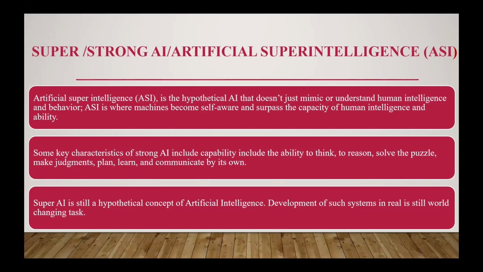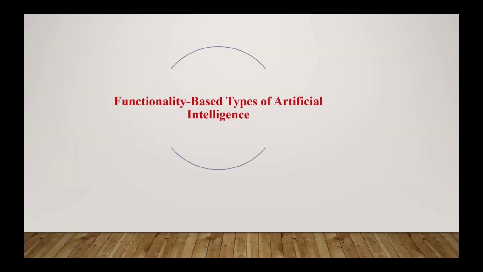Whenever we plan to design strong AI, some characteristics should be present: the ability to think, reason, solve puzzles, make judgments, plan, learn, and communicate by its own. No need for any human being, it can perform all its operations. This type of AI is still a hypothetical concept, and developing such a system in the real world is still a challenging task.